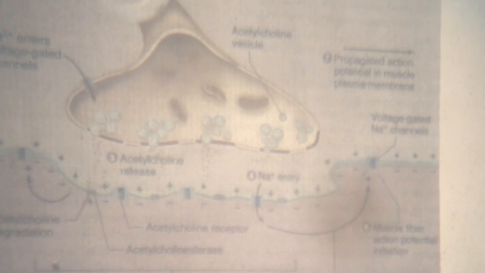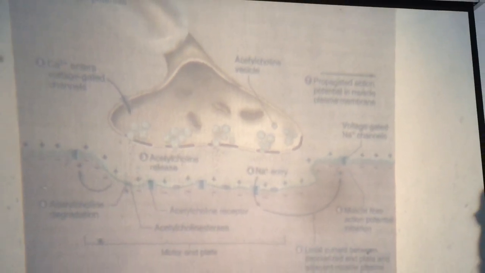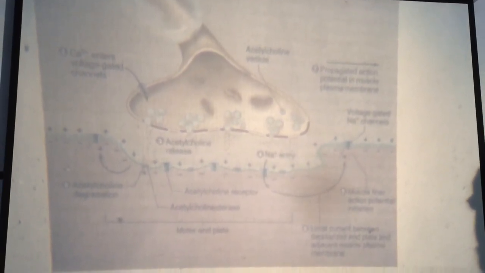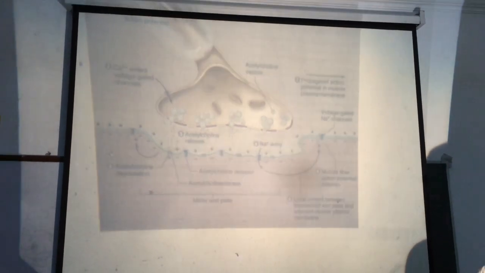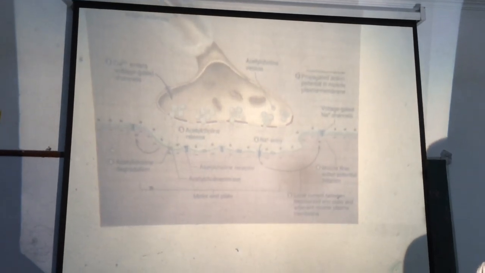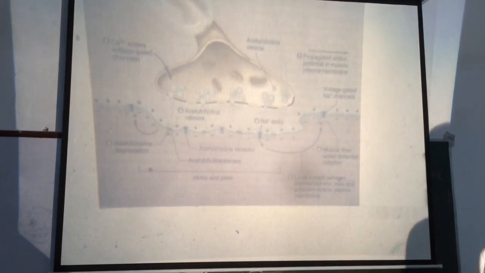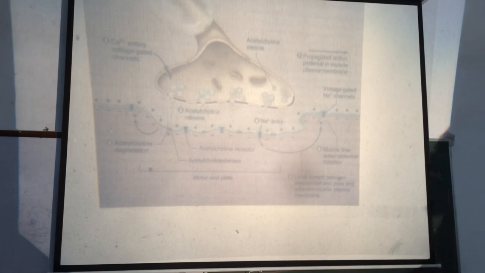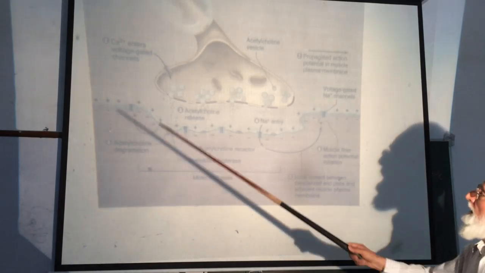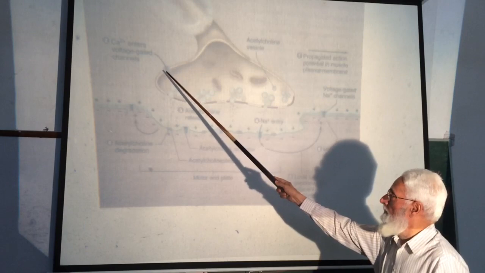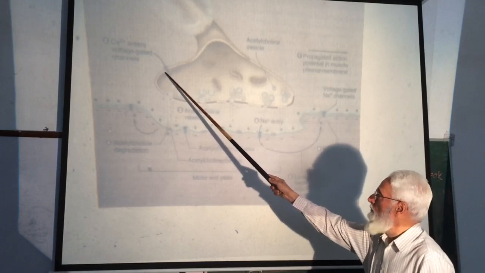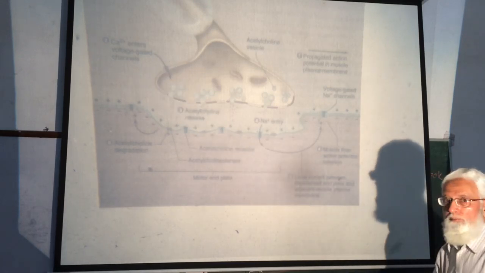Now, when a motor nerve impulse or action potential reaches the nerve terminal or end foot, there is depolarization of the membrane of the nerve terminal. This causes opening of voltage-gated calcium channels.